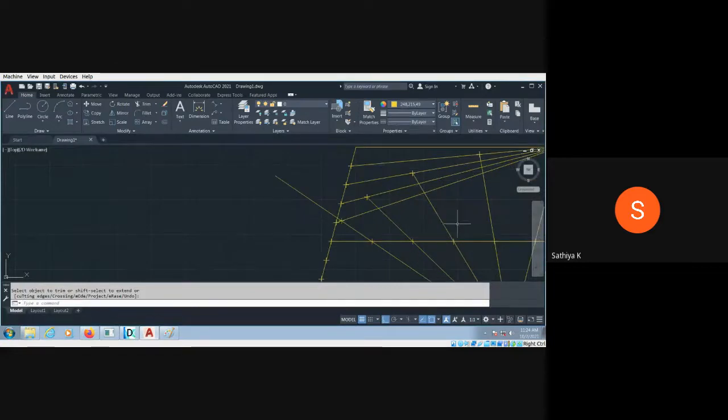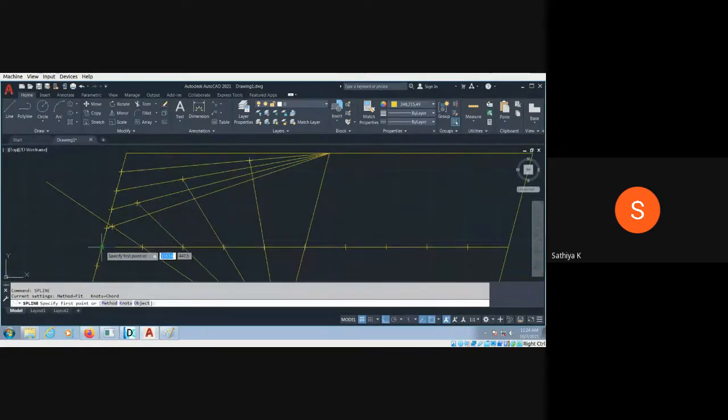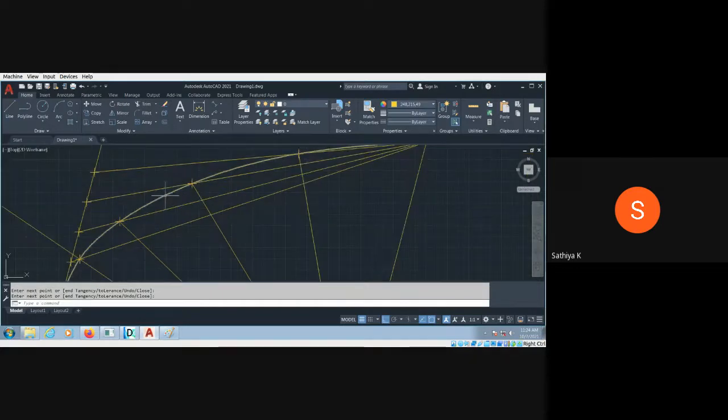So now I'm going to use the spline command. Spline. And I know that this is one vertex of the ellipse. This is the second, this is the third, this is the fourth, this is the fifth one, and finally this is the sixth one. And you just move the spline somewhere else like that. Okay, like that. Then enter. Okay, so this is my ellipse actually.